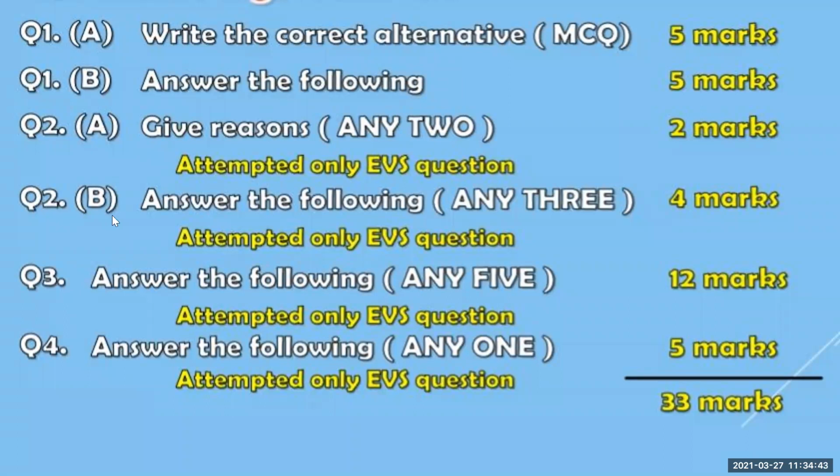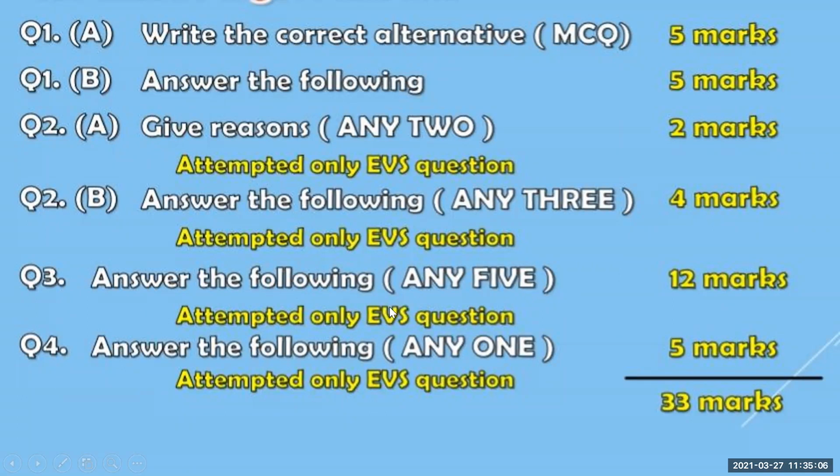Question number 2B, answer the following any 3. Here, if you are going to attempt only EVS questions, then also you can score 4 marks. Okay, I'm not telling you to only attempt EVS question, but if you are going to give importance to these chapters, you can score marks easily. Answer the following any 5.